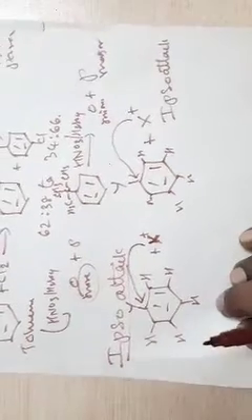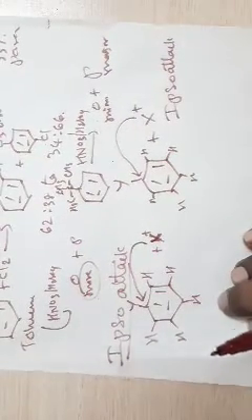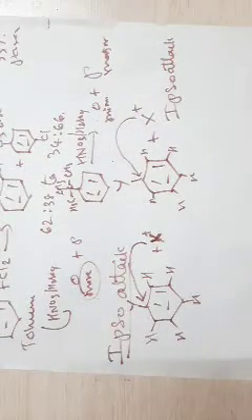Now, what happens if such an ipso attack is taking place? This is explained by the intermediate that is formed by the ipso attack. First, let us imagine the intermediate that is obtained by the attack on the substituent bearing carbon.